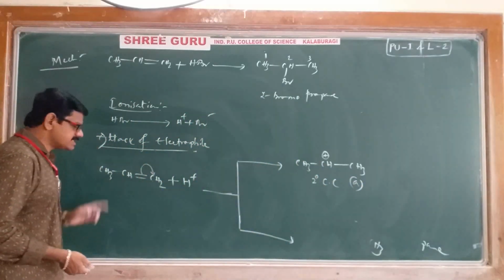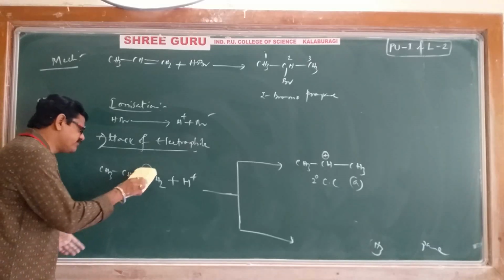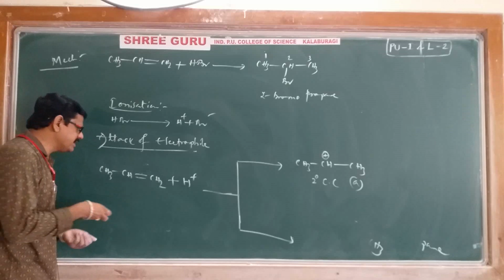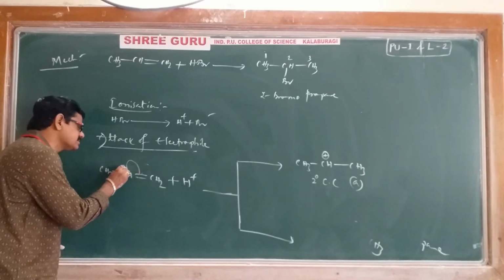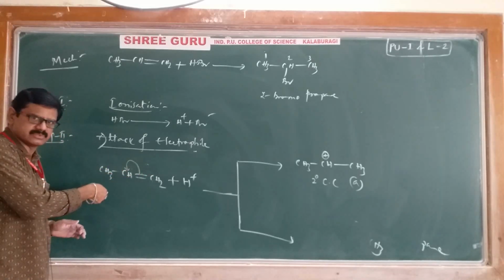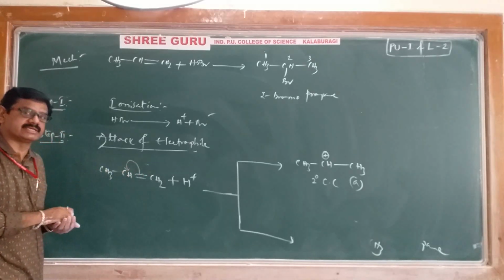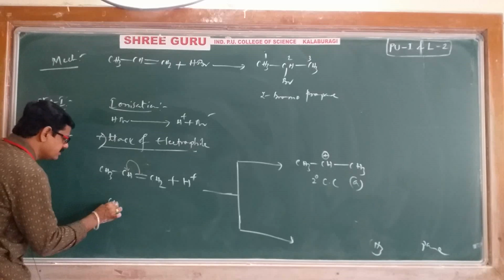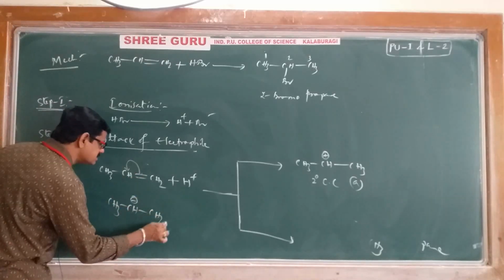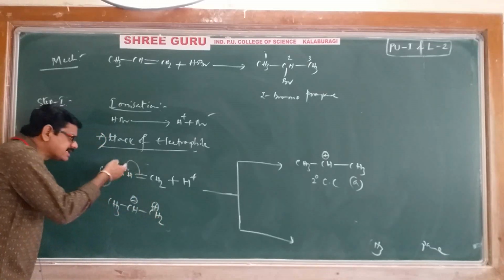Then suppose the pi electrons are shifted this side. That is also a possibility. That side can shift or this side can shift. If pi electrons are shifted this side, what happens? Let's see. CH3, CH minus, again single bond, CH2 will get a plus charge, because electrons are coming this side.